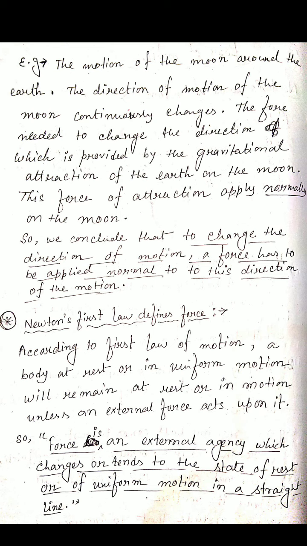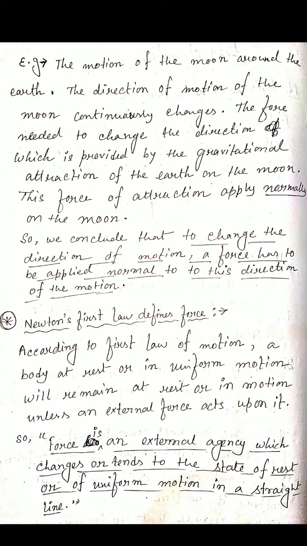According to the first law of motion, a body at rest or in uniform motion will remain at rest or continue in motion unless an external force acts upon it.